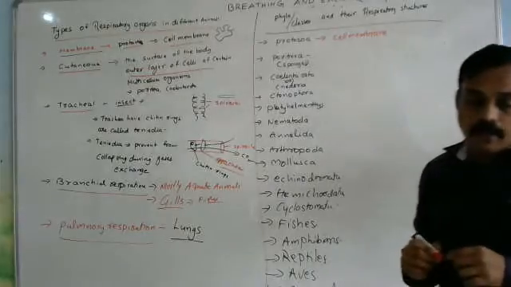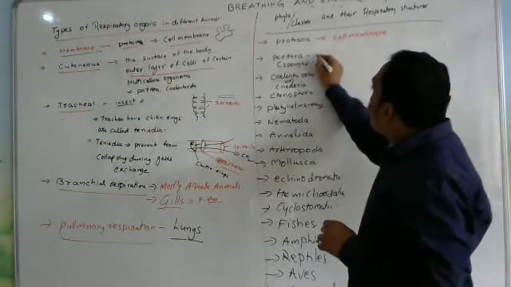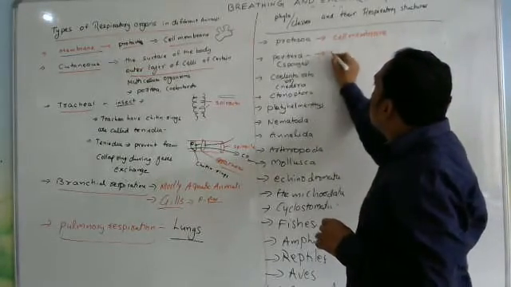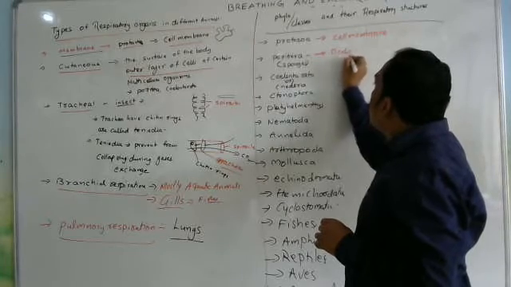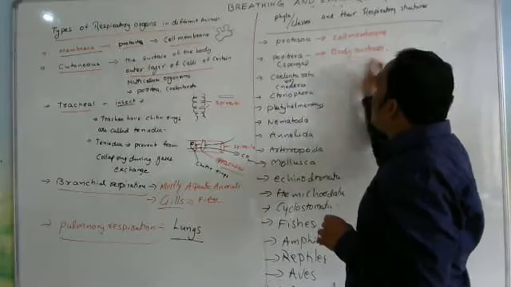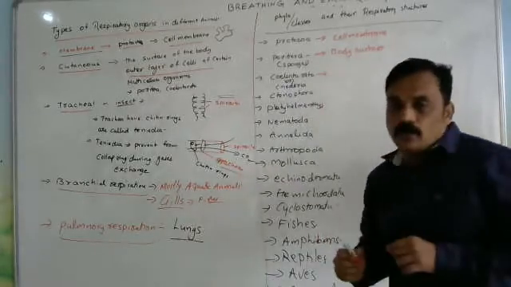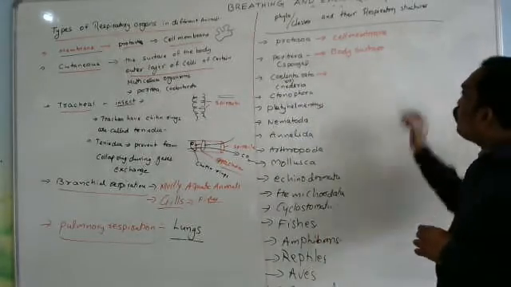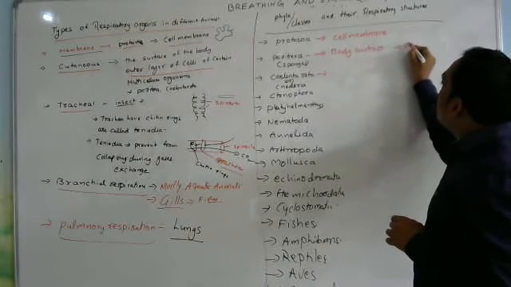What about Porifera? Body surface. In Porifera the respiratory structure is the body surface, only the body surface, for the process of diffusion.